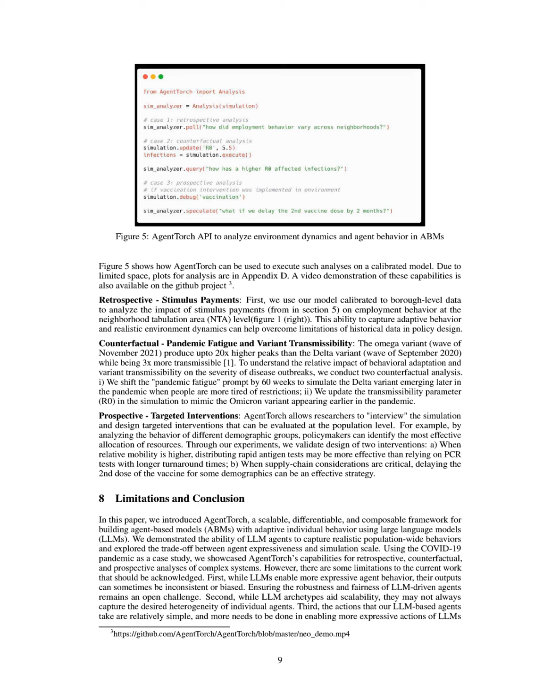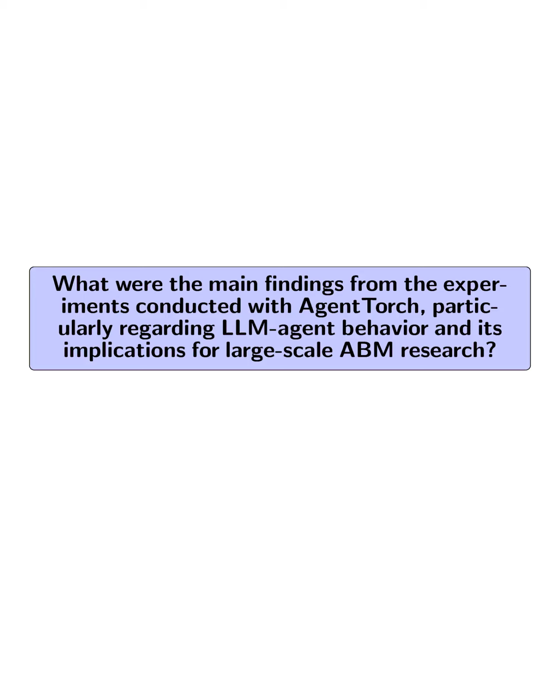What were the main findings from the experiments conducted with AgentTorch, particularly regarding LLM agent behavior and its implications for large-scale ABM research?